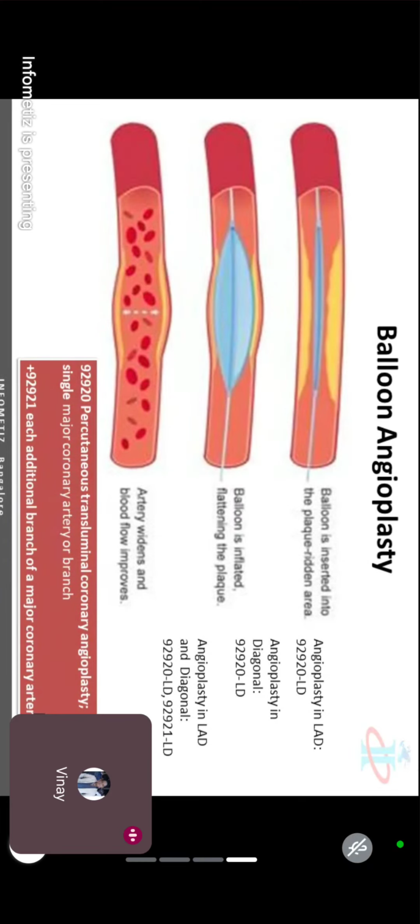Inflate, deflate. That way, we are keeping aside our block, and then we will apply the stent. This is known as angioplasty: angio, blood vessel, plasty means repair. Okay. Angiography, find out where the blockage is. Atherectomy, removal of the blockage. Stent placement, apply the stent. Balloon angioplasty, using that balloon part.